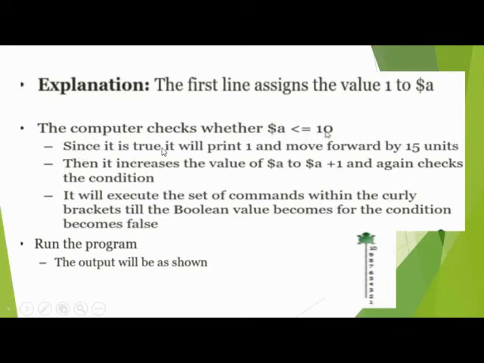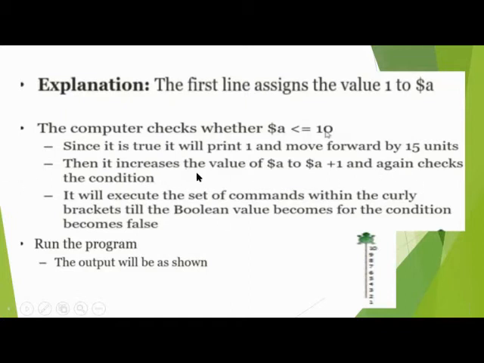Since the condition is true, it will print 1 and move forward by 15 units. Then it increases the value of the variable by 1 and again checks the condition.